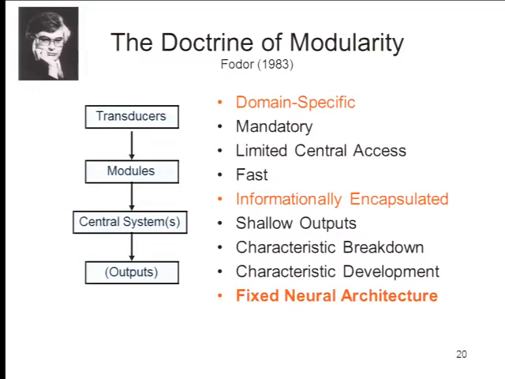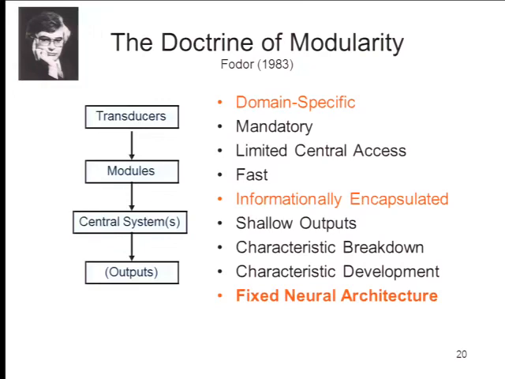And what Fodor was especially persuaded by was work on language, where we know that Broca's area and Wernicke's area are important for language. And he argued that there are lots of other mental functions that have the same kind of quality, if only we could discover them, that various mental functions are performed by specific mental modules that are themselves associated with specific modules in the brain. And it was this idea, really, that gave the impetus to cognitive neuroscience to begin to develop techniques like functional magnetic resonance imaging that would try to identify what this fixed neural architecture is.